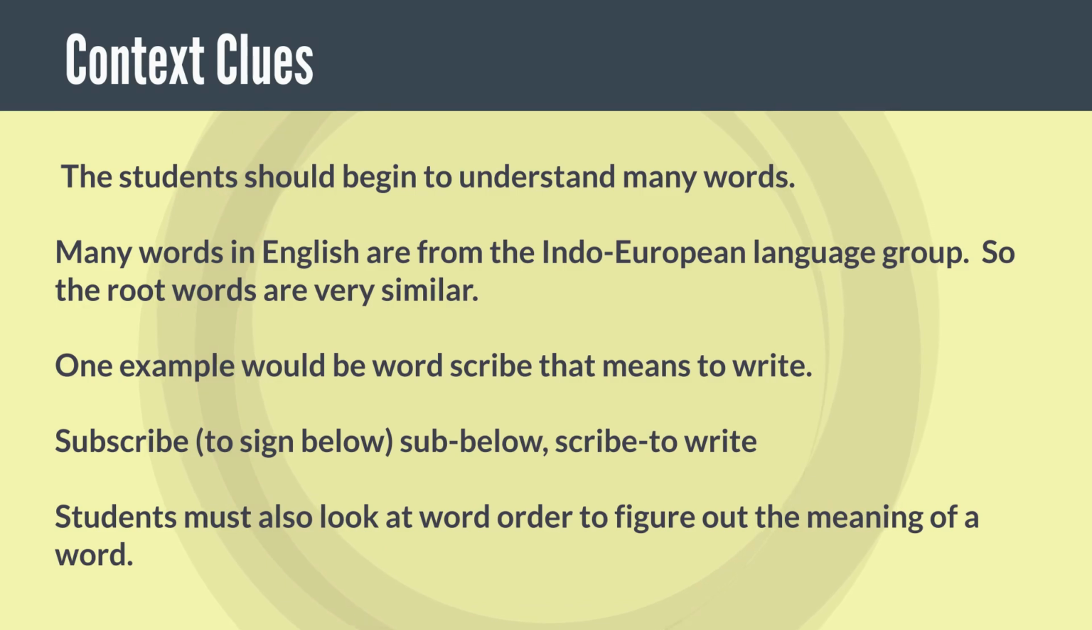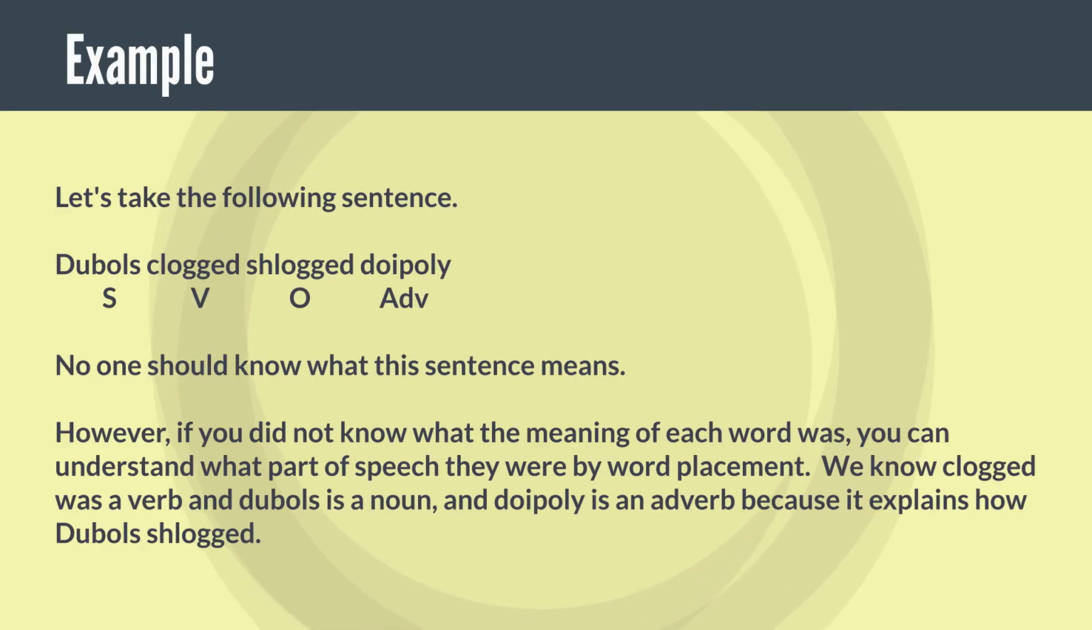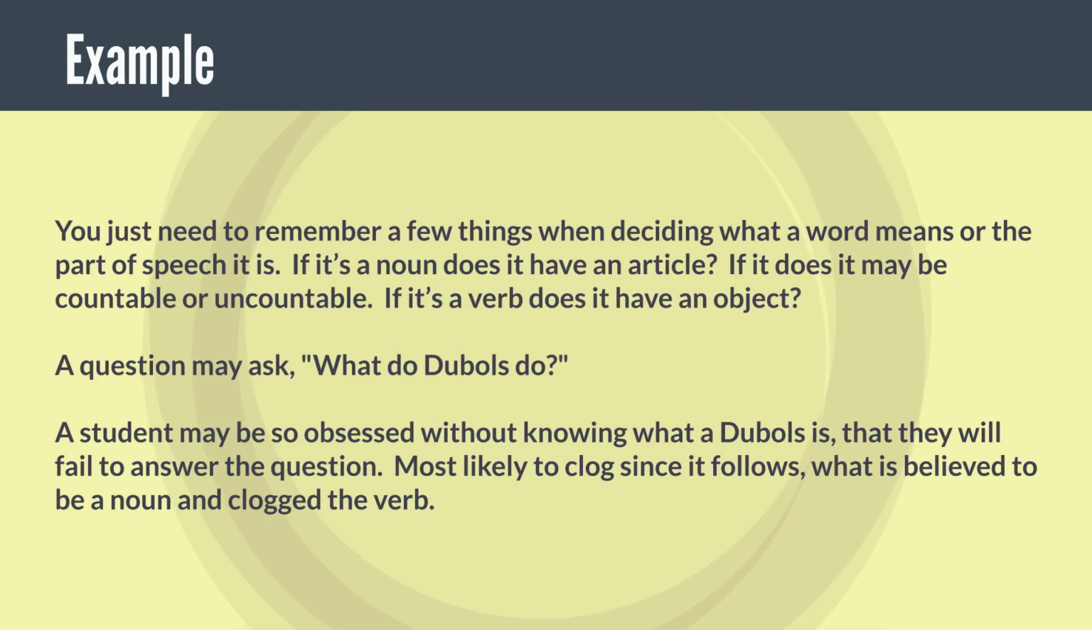Students must also look at word order to figure out the meaning of a word. Let's take the following sentence. "De balls clogged schlag doi poly." No one should know what this sentence means. However, even if you did not know the meaning of each word, you can understand what part of speech they were by word placement. We know clogged was a verb and de balls is a noun, and doi poly is an adverb because it explains how de balls clogged.